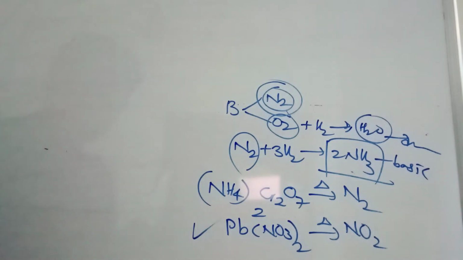Sixth question. In general, the property whose magnitude only shows opposite trend in comparison to other properties in a period. So the easiest question of this paper: electronegativity, electron gain enthalpy, ionization enthalpy. Down the group decreases, across the period increases. Atomic radius is opposite. So the answer is atomic radius. One straight question, one simple question.